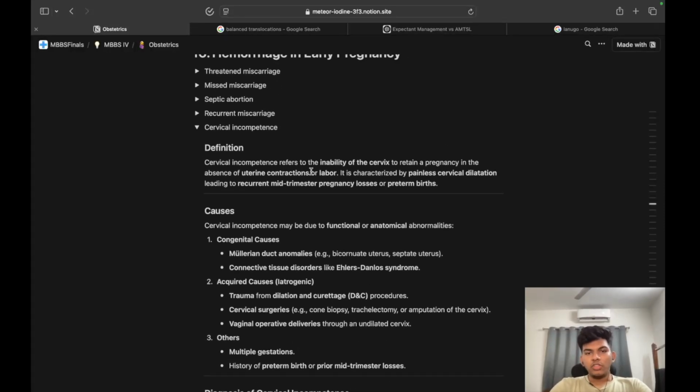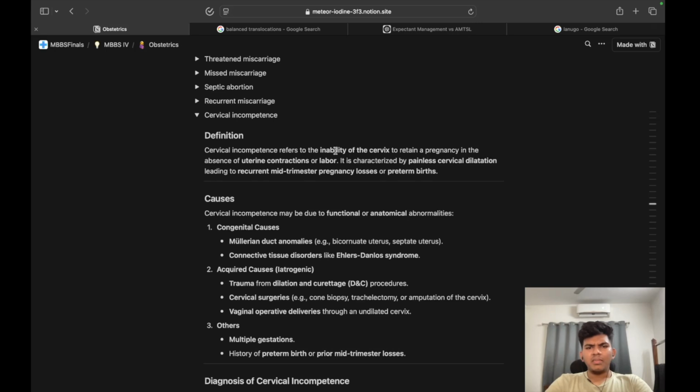Cervical incompetence refers to the inability of the cervix to retain a pregnancy in the absence of uterine contractions or labor. As you can recall, it is one of the causes of abortions. It is characterized by painless cervical dilatation leading to recurrent mid-trimester pregnancy losses or preterm births. This should be pretty clear in what it means.